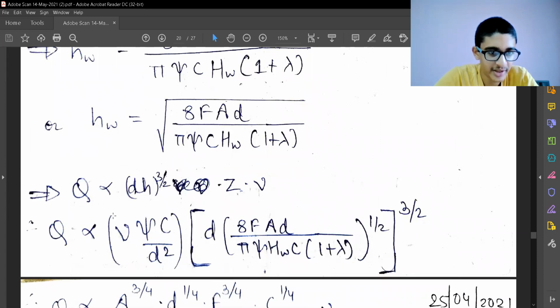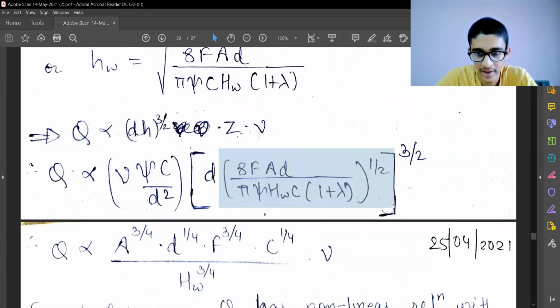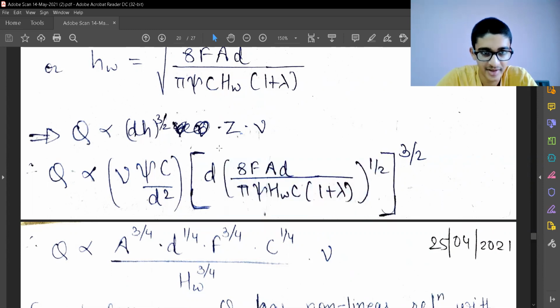Now we can substitute that in the Q equation, and we have D H raised to 3 by 2 into Z into the frequency, which is this finally. We have substituted Z with psi C by D square. The frequency is as it is, and D H cube is D into the whole H raised to 3 by 2.